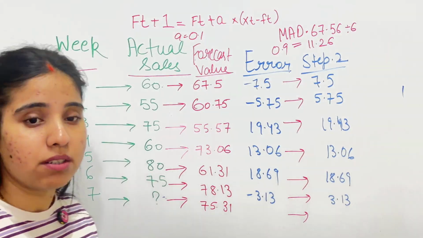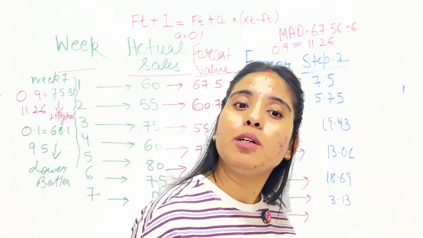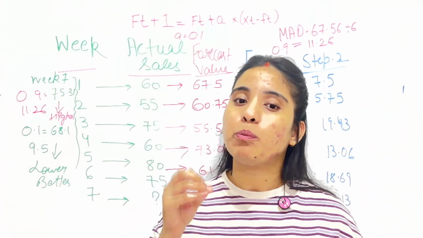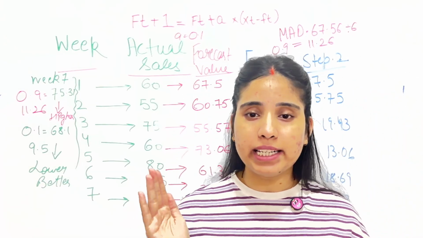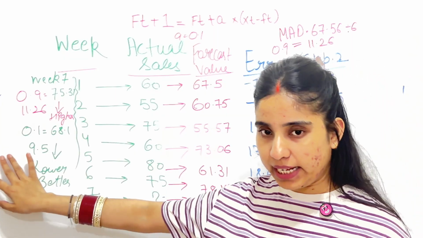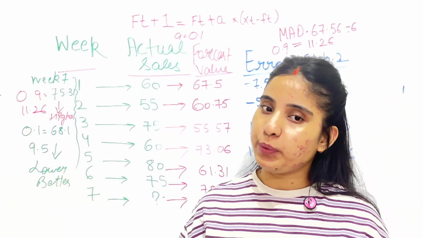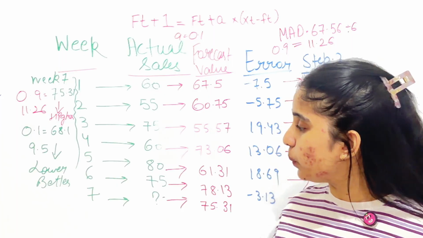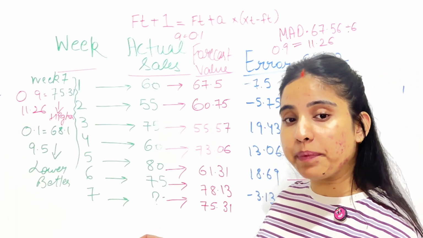Okay, it means it is not good, it is worse. So MAD for alpha 0.1 is equal to 9.5, which is a smaller error. It is more accurate. The forecast was very close to the actual sales. And MAD for alpha 0.9 is equal to 11.26, a bigger error, and it is less accurate, which is very far from the actual sales.